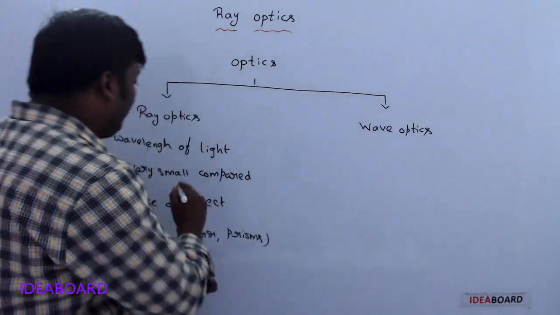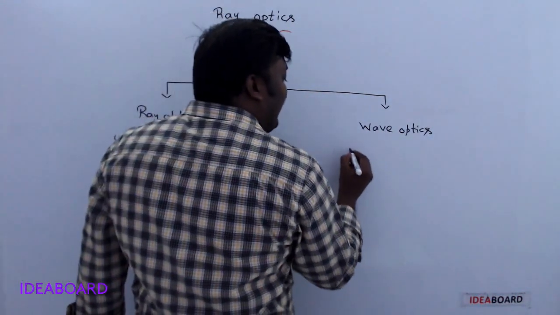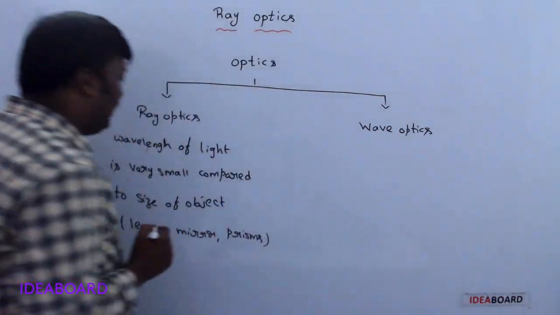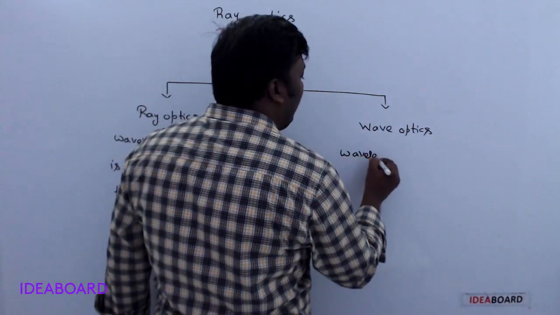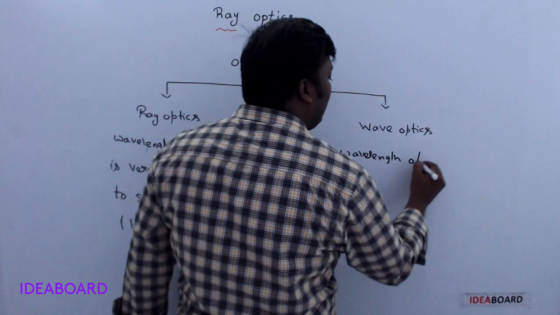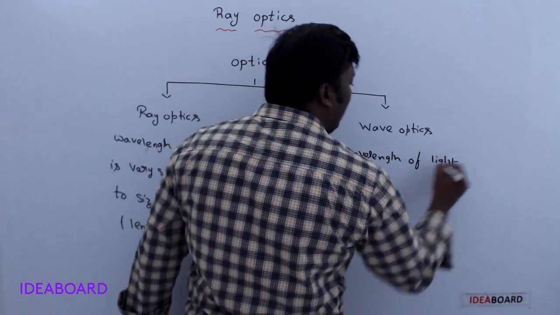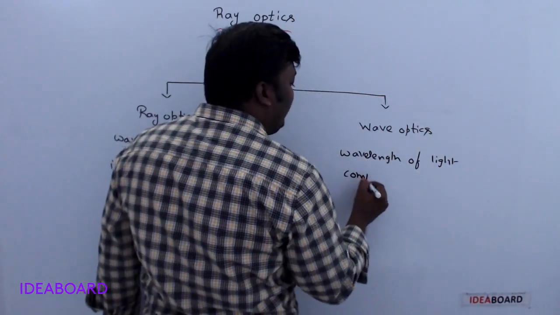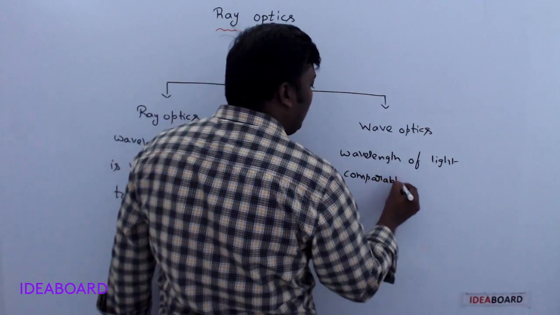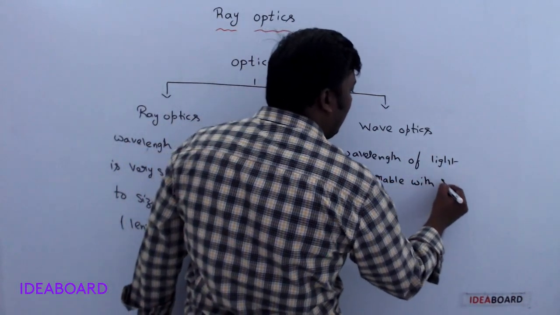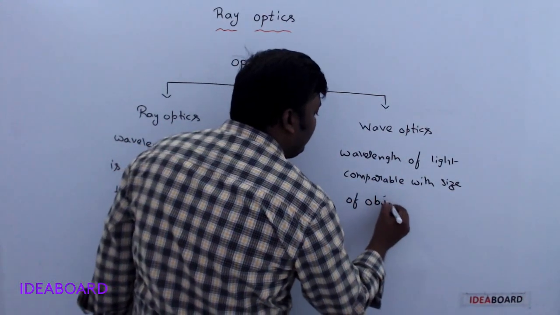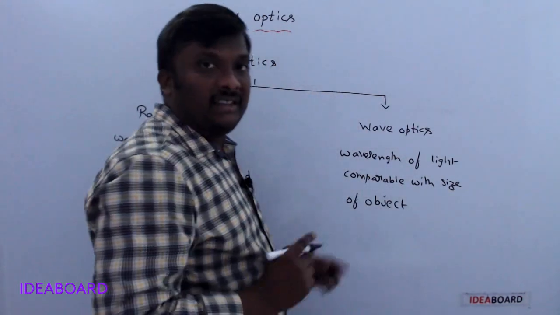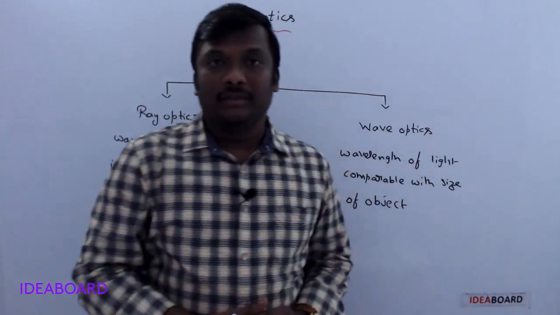Clear? If the size of the object is comparable with the wavelength of light, then wave optics is applicable.